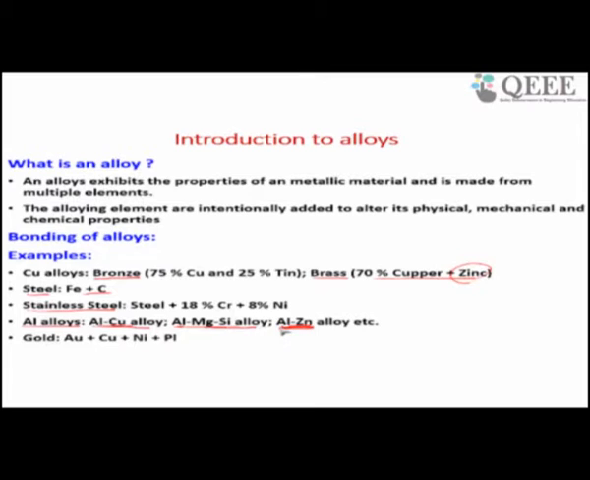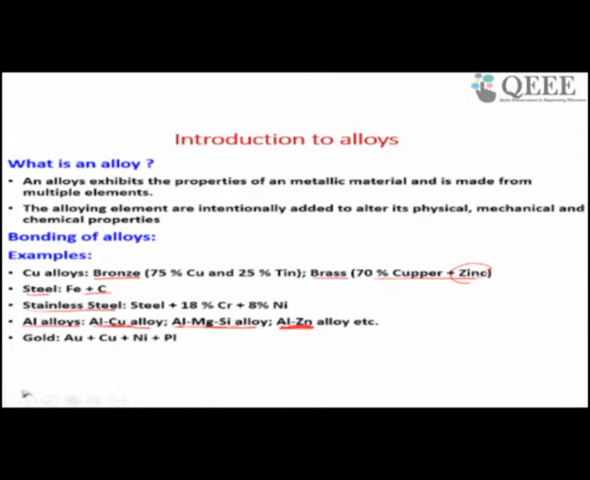So in aircraft structures, they don't use pure aluminum because aluminum doesn't give high strength, but it gives high ductility and light weight. They add zinc to make an aluminum zinc alloy, and this alloy gives high strength as well as light weight. Similarly, gold is also an alloy, an alloy of gold, copper, silver, nickel, and so on. So these are the alloys.